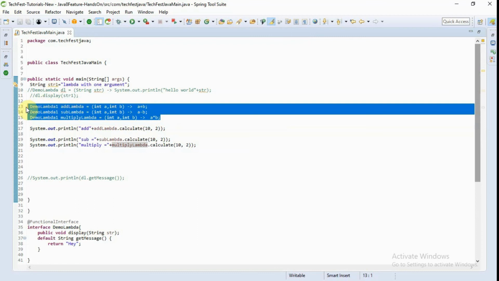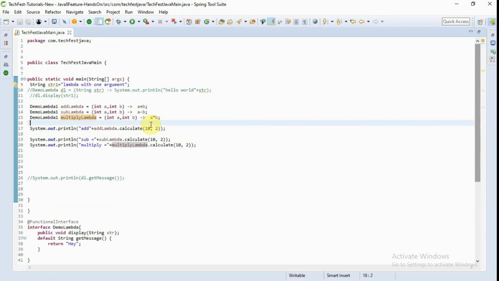I would need to define either three anonymous classes or three implementing classes, one for addition, one for subtraction, one for multiply, and provide the body for that method calculate. This is the magic of the lambda expression. It provides an inline implementation for the abstract methods of functional interfaces.